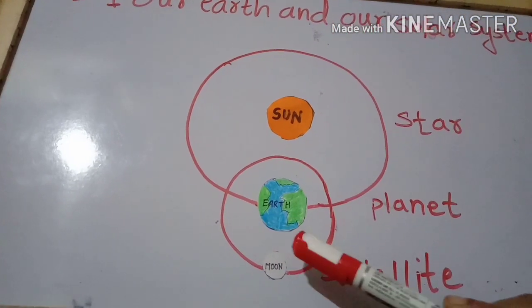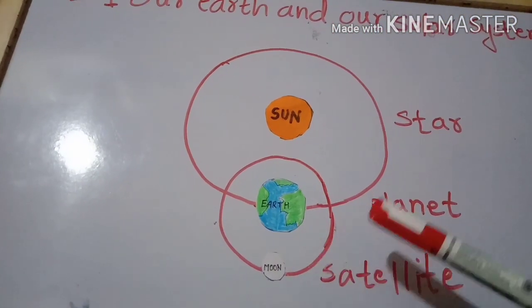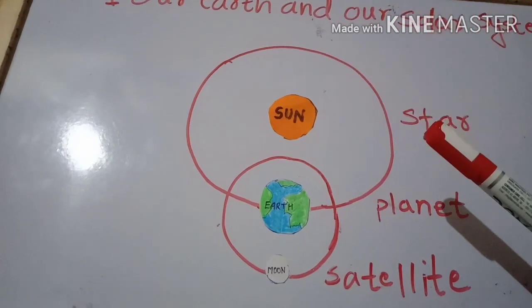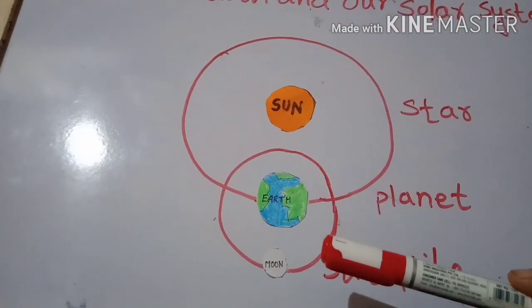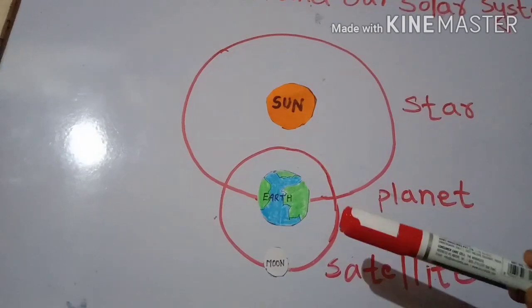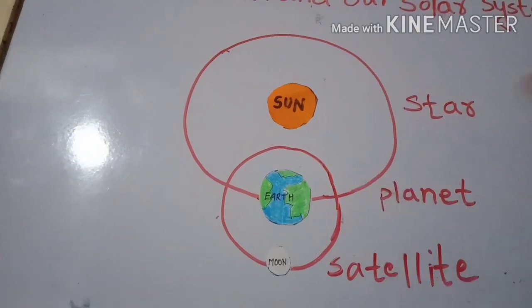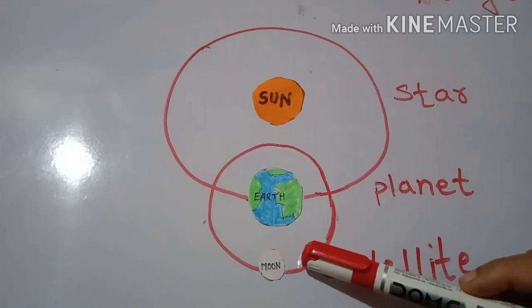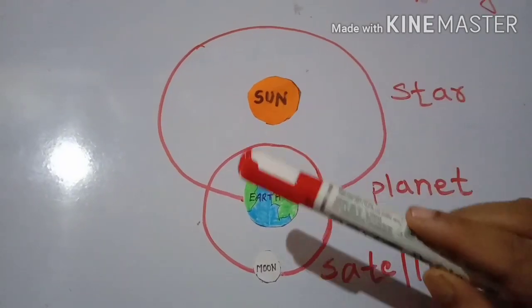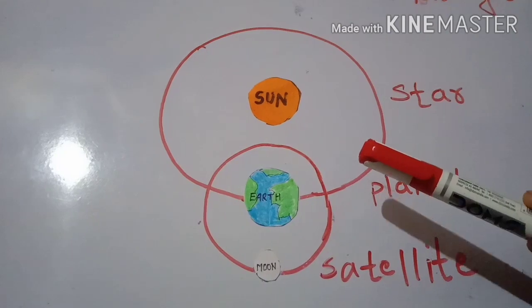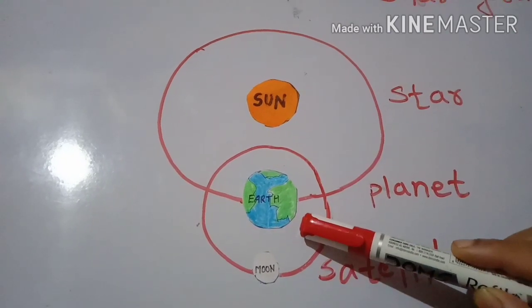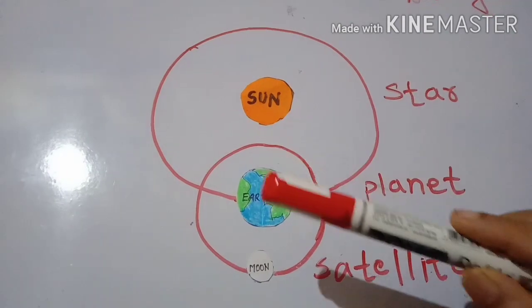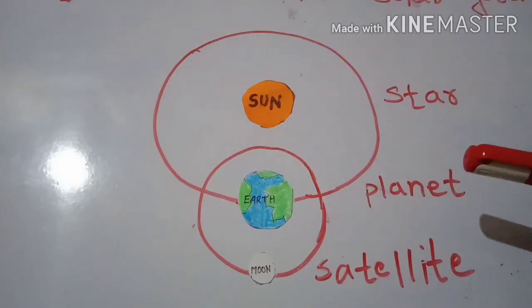So, along with Earth, the moon is also revolving in its orbit around the Earth. It is moving around the Earth. So, along with the moon, Earth is revolving around the sun. So the moon is there along with Earth continuously along with its revolution around the sun.